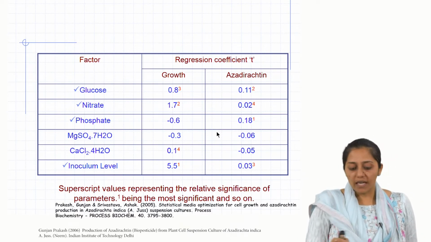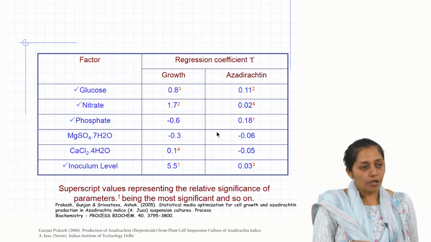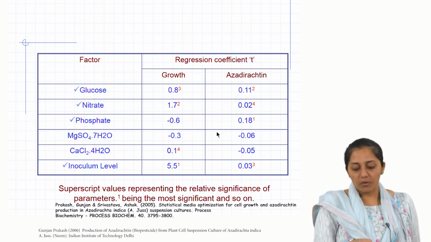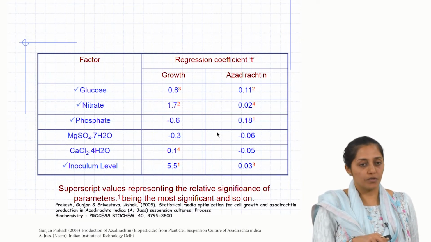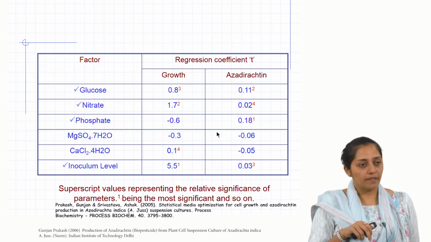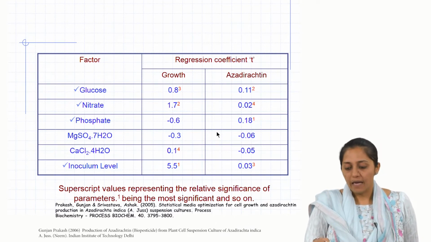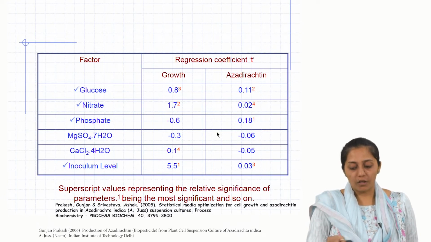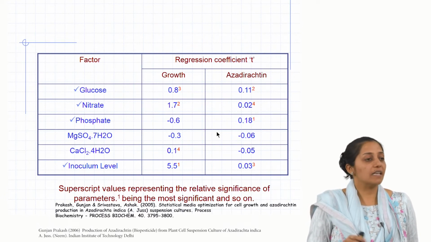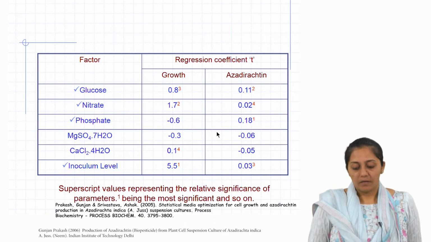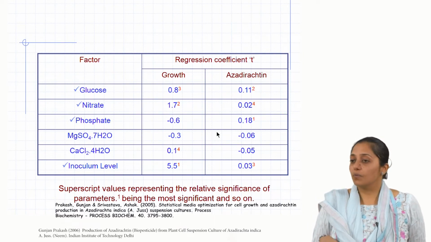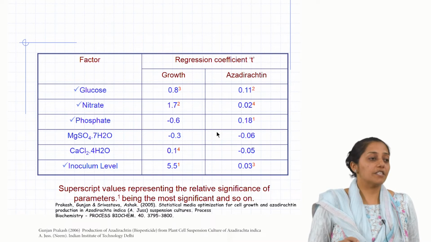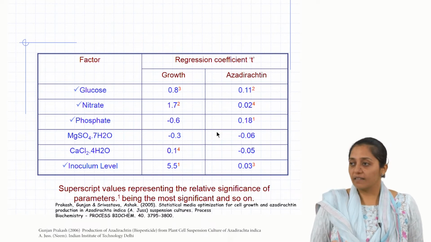So based on that, what could they find? That the inoculum level, calcium chloride, nitrate and glucose were critically affecting growth positively, and glucose, nitrate, phosphate and inoculum level were affecting azadirachtin. Now our idea is what? To get the maximum titer of azadirachtin.